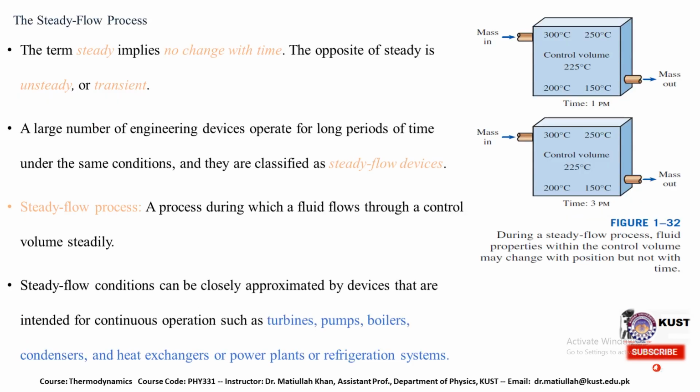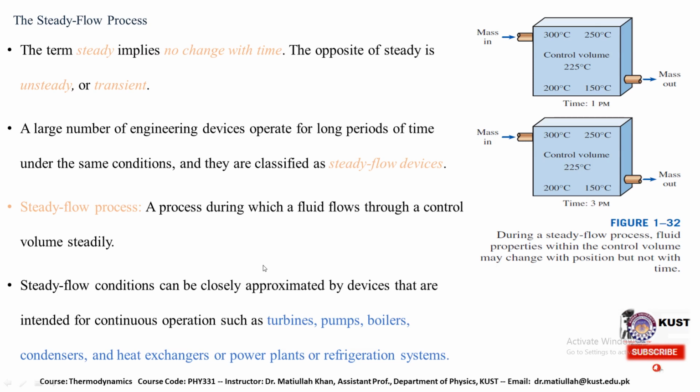We have steady flow process as well, for the term steady implies no change with time. The opposite of steady is unsteady or transient. A large number of engineering devices operate for long periods of time under the same condition, and they are classified as steady flow devices.